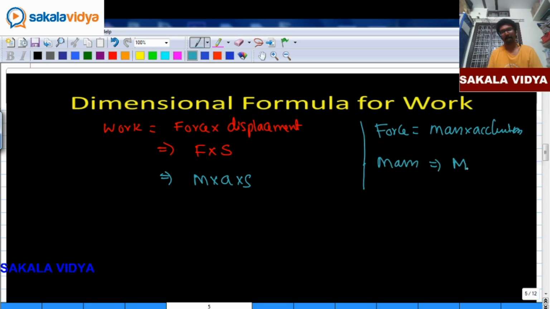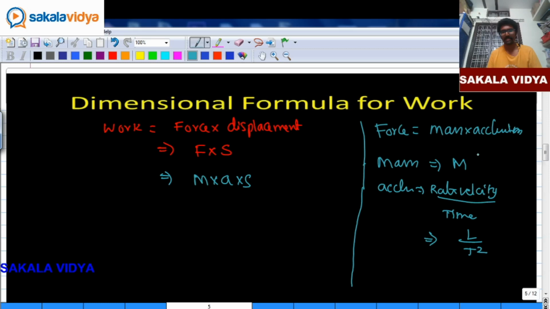Acceleration is the rate of change of velocity by time. The dimensional formula for acceleration is L by t square, for mass it is M, and for distance or displacement it is L.